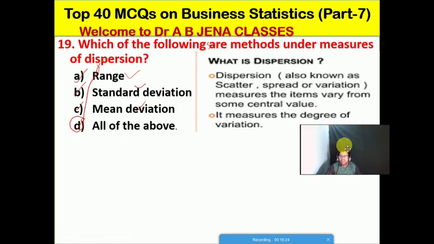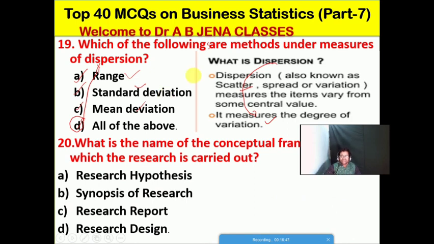Friends, we should know what is the meaning of dispersion. Dispersion is known as the scatter or the spread or the variation, measuring how the items vary from the same central value. So dispersion measures the degree of variation. It's the meaning of measures of dispersion.